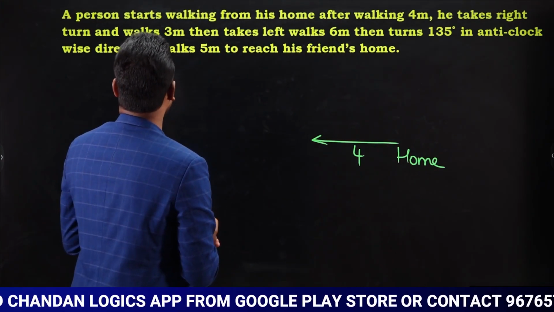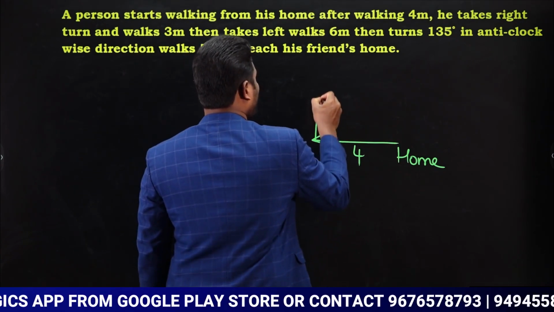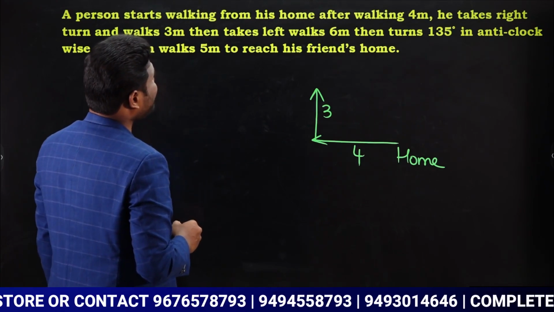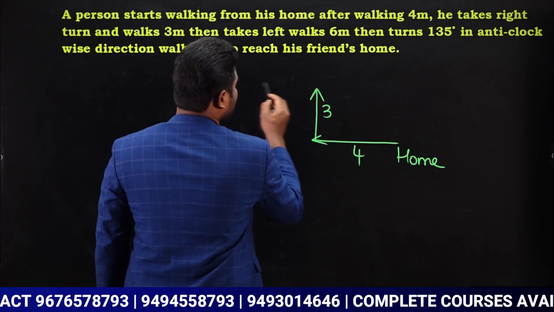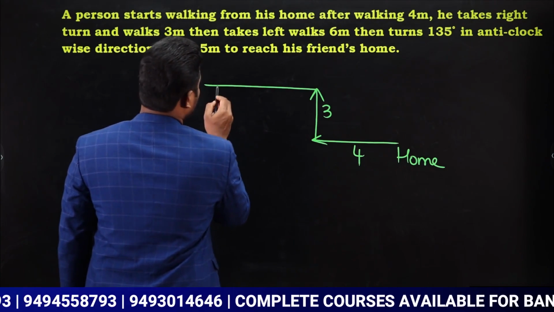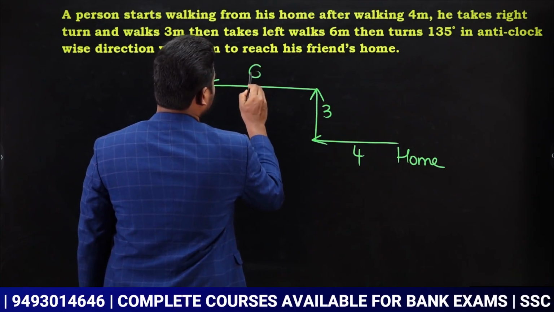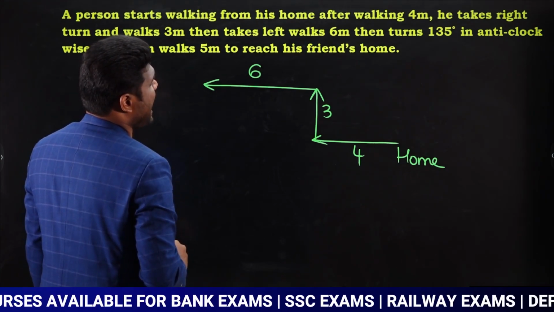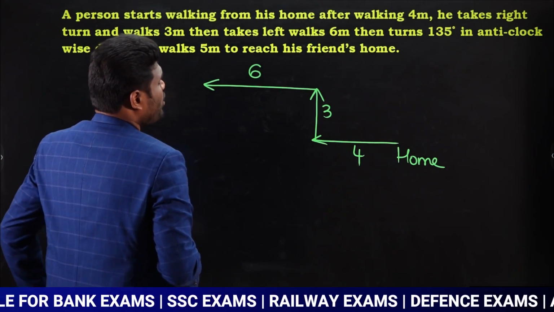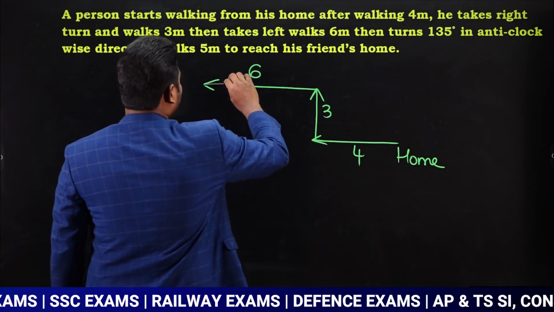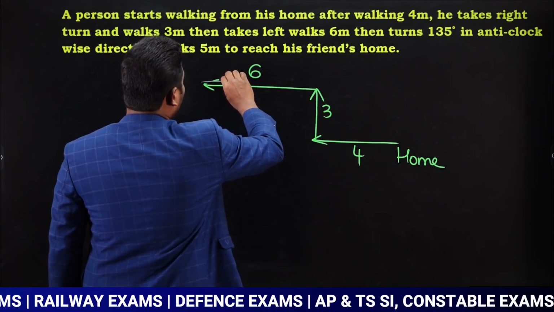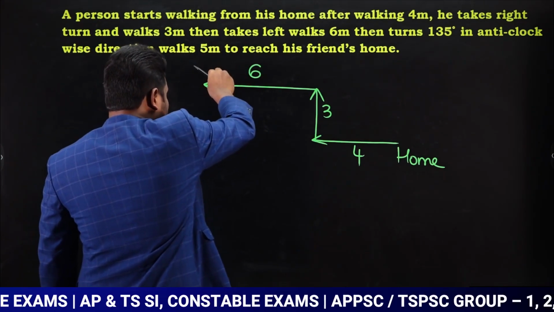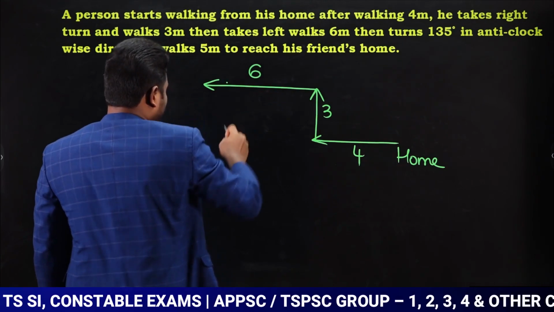He takes a right turn and walks 3 meters. Now he is taking right turn and walking 3 meters. Next, he takes left and walks 6 meters. Now he is taking left, and how many meters is he going to walk? 6 meters. Next, he turns 135 degrees anti-clockwise. Now look here, from here, if he turns clockwise, it will be this way, yes or no? Anti-clockwise means it should be in this way, yes or no?